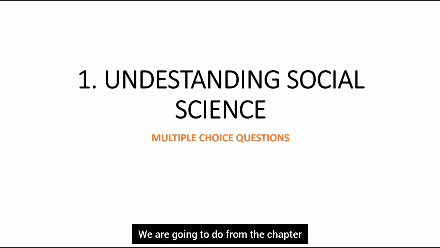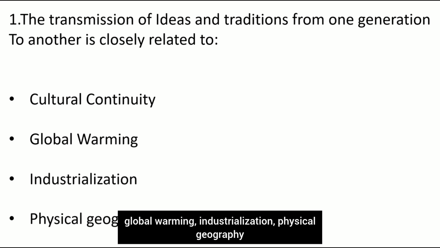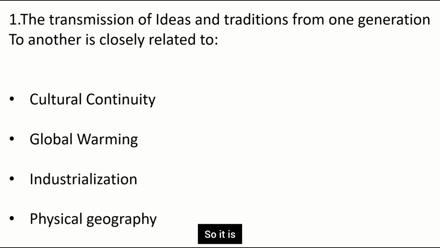We are going to do MCQs from the chapter. So let us start. First: the transmission of ideas and tradition from one generation to another is closely related to cultural continuity, global warming, industrialization, or physical geography. So it is cultural continuity.